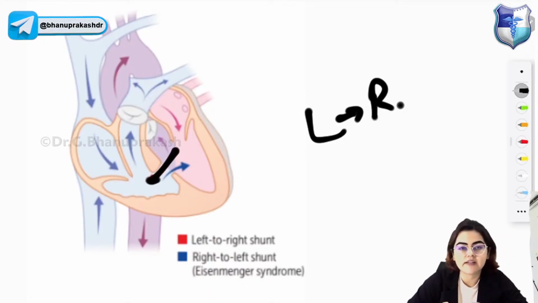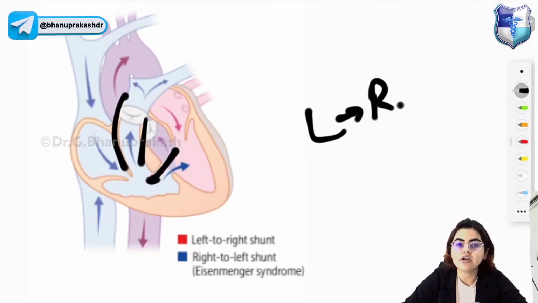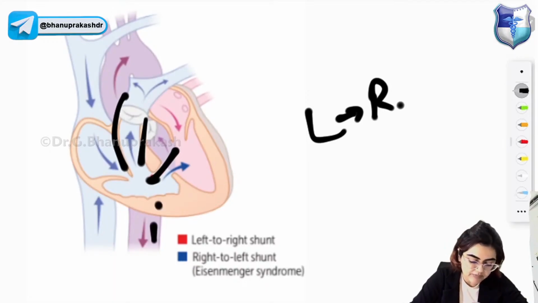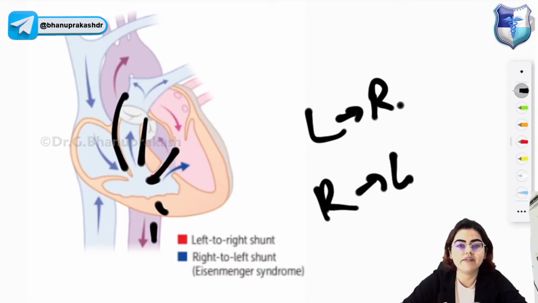More blood will flow to the right side, and pulmonary blood flow will increase. Then there will be pathological remodeling of the pulmonary architecture, and that will result in pulmonary arterial hypertension, which will in turn result in right ventricular hypertrophy to compensate, and that will result in the shunt getting reversed. Now the shunt will become right to left. Okay, the right ventricular pressure will increase as compared to the left ventricular pressure.